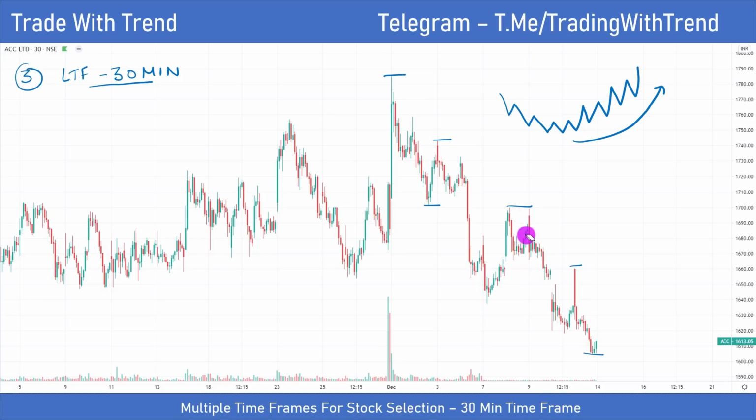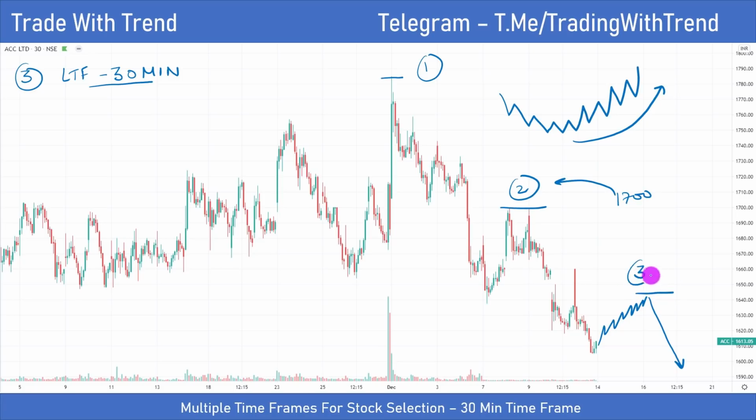So if you take a look at the major pivot points in ACC, I'll mark it this way. This will be the first major pivot point. This will be the second major pivot point, and now price is forming a new low. So what I would personally prefer is for 1700 to be crossed. That is just based on the current major pivot point. It can happen that ACC will consolidate some bit and form one more low point. In that particular case, we will get one more major pivot point here.